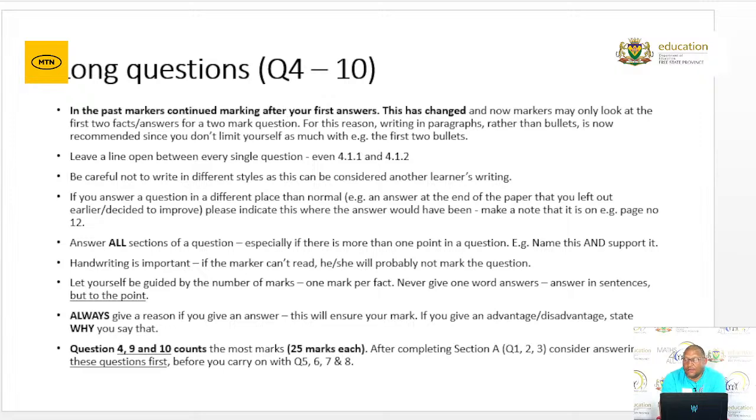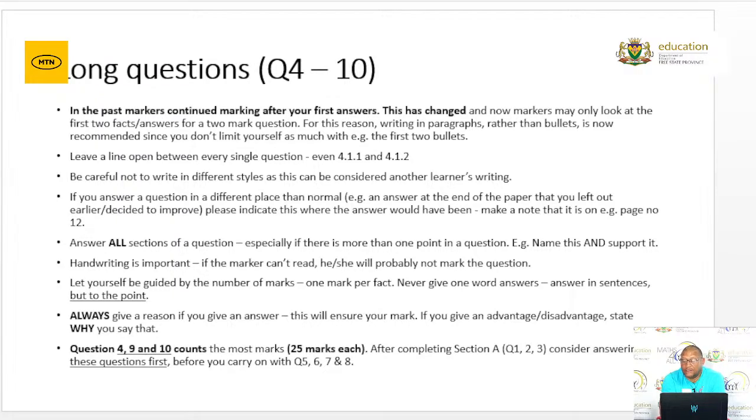I know there are some learners that will be changing their style of writing, and then questions will be raised, and we will check if there was an irregularity, if somebody has written for you. If you answer a question in a different place than normal, for example an answer at the end of the paper that you left out earlier, please indicate this where the answer would have been.